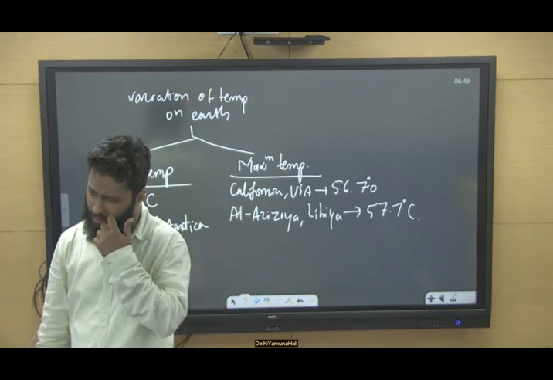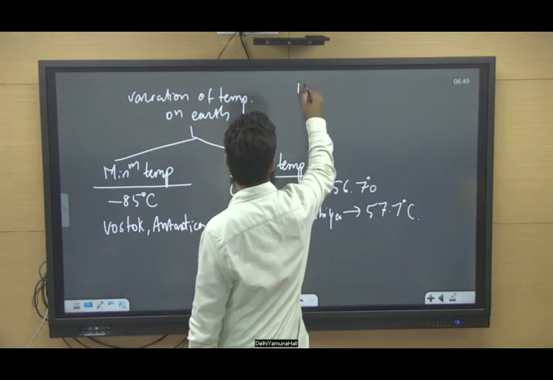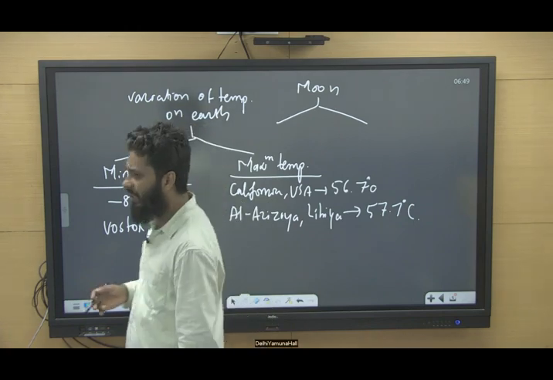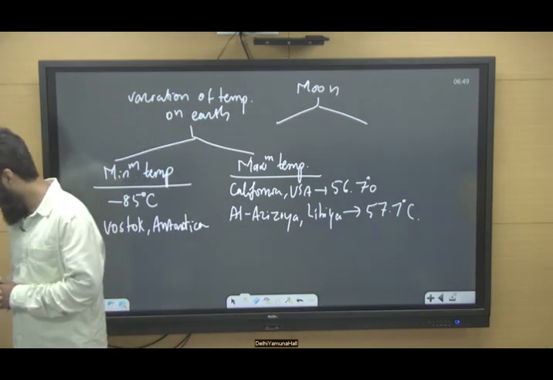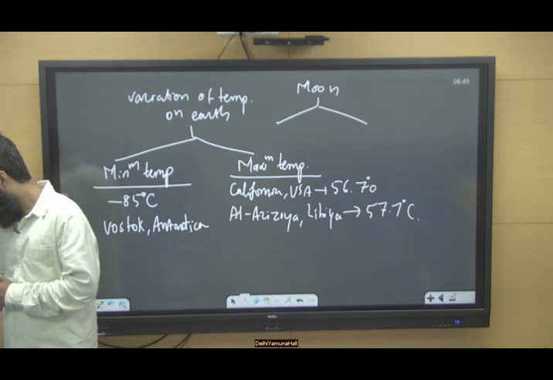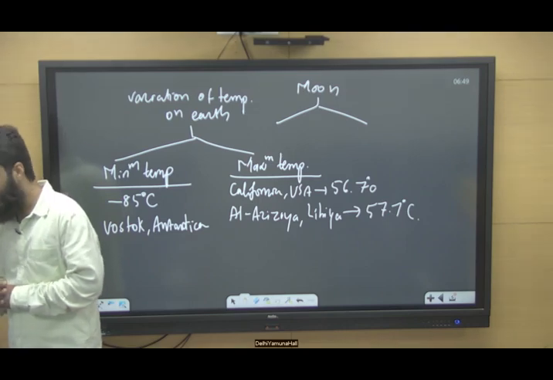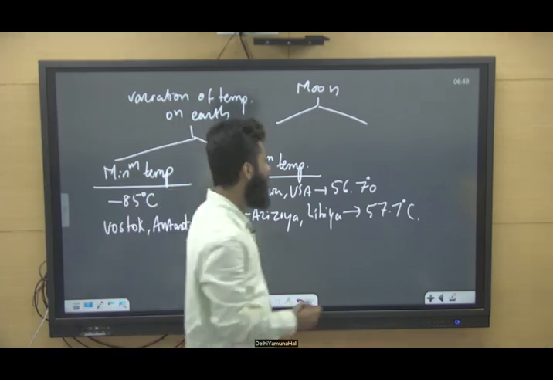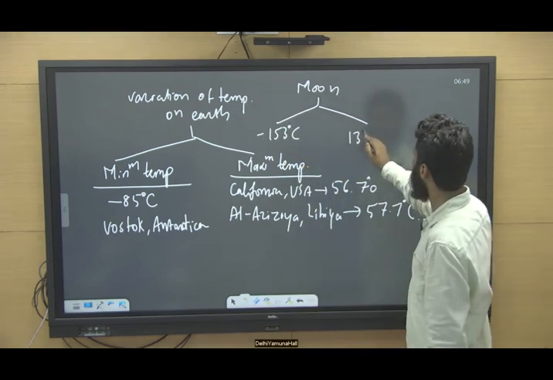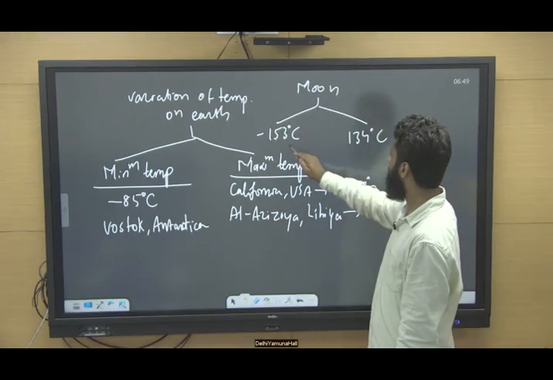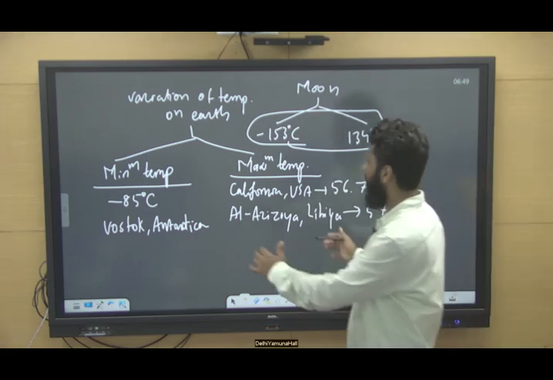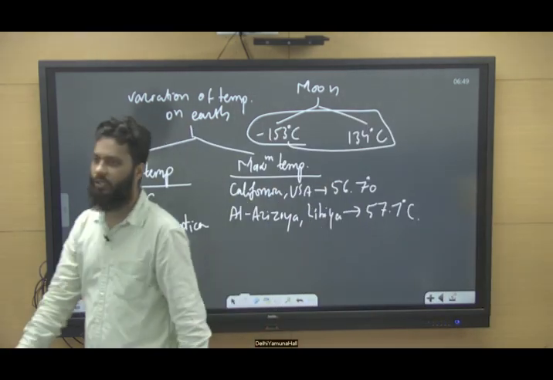But if we talk about the moon, the temperature would range from somewhere around minus 153 degrees Celsius to 134 degrees Celsius. So this is the comparison of the temperature variation on Earth with respect to the moon.